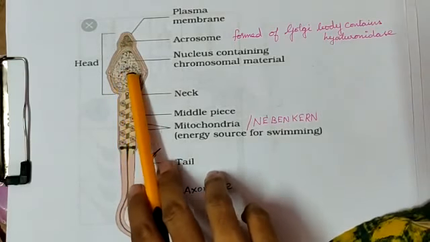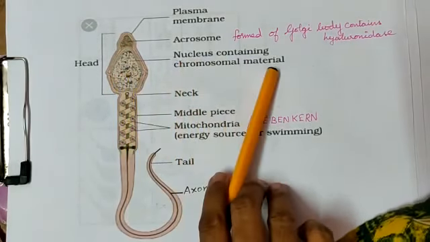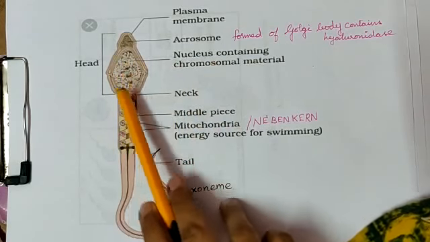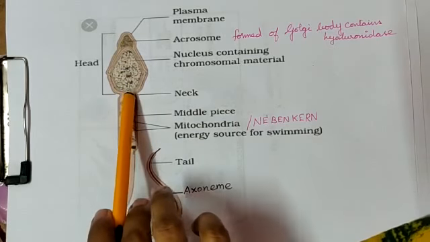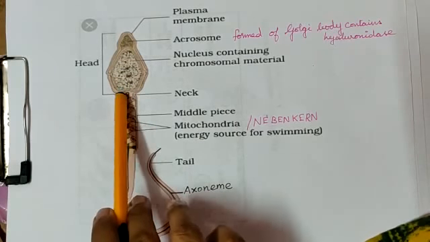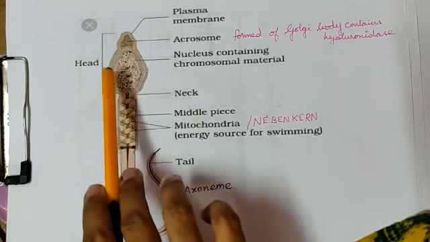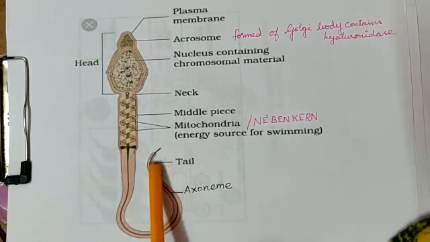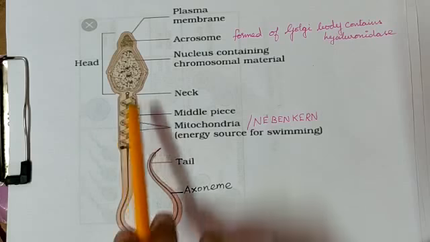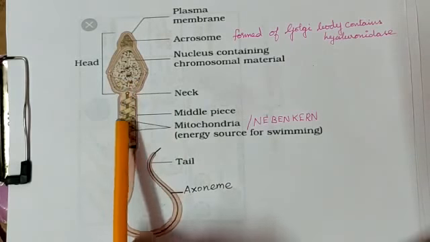So, the function of this nucleus containing chromosomal material is to fuse with the female nucleus. Then there is a neck region. This neck region attaches the head, the middle piece and the tail together. It is just a connection.